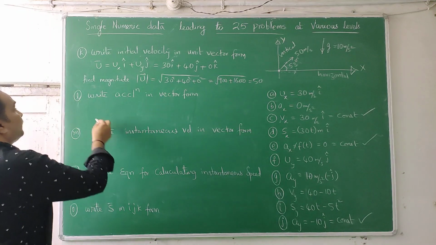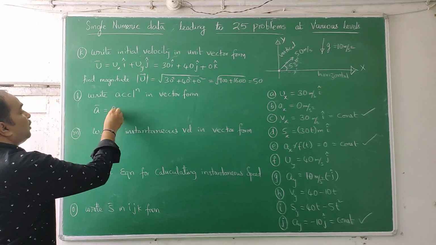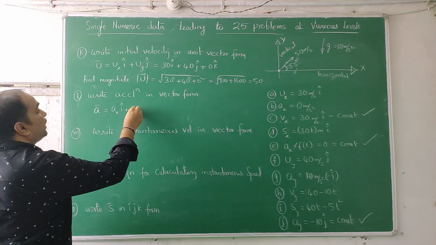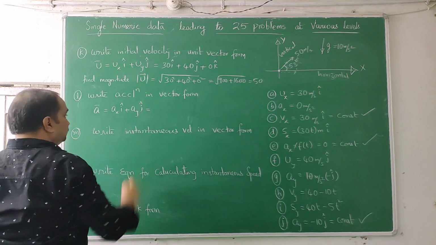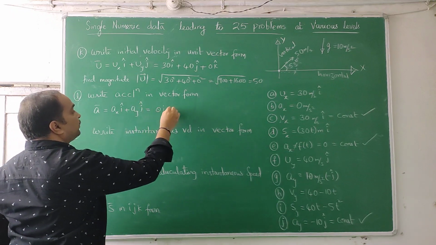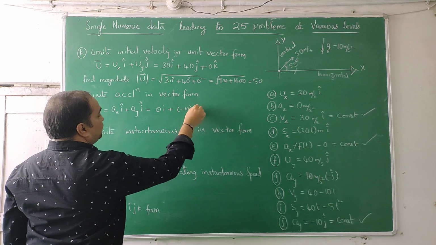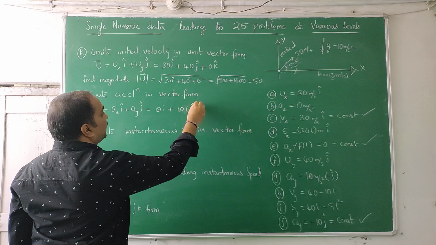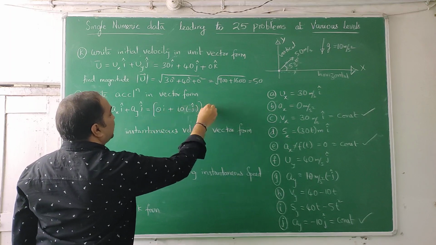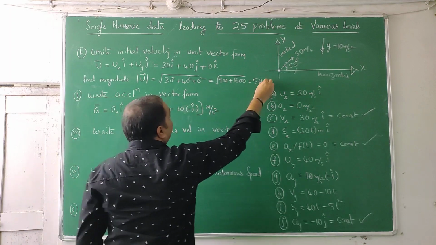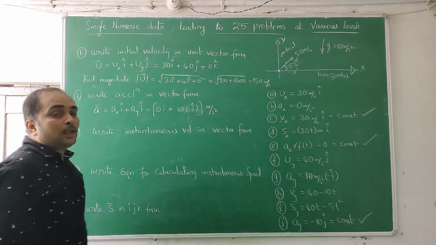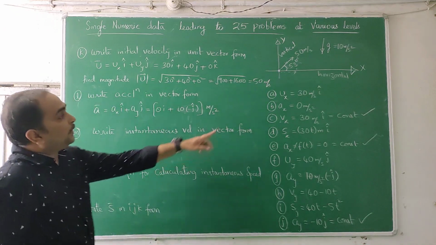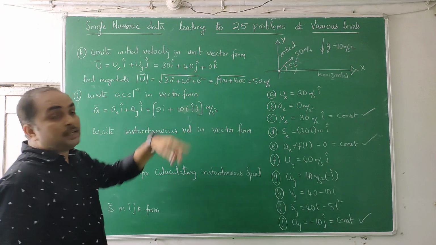Anyhow, write acceleration in vector form. A bar is equal to a along the x-axis i cap plus a along the y-axis j cap. Ax is 0 i plus minus 10 times j, or 10 times minus j. Both are correct. Overall in brackets you can write it as meters per second square. Here you can write it as meters per second. Speed, no, you don't need to give ijk. Here we have already given ijk.